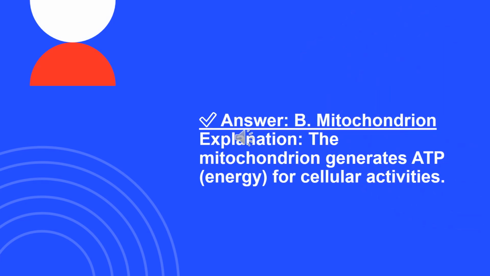Mitochondrion. The mitochondrion is called the powerhouse of the cell because it generates adenosine triphosphate, ATP, the energy currency of the cell. Cells need ATP to carry out various functions, such as movement and growth. Why not the others? Ribosome makes proteins, not energy. Golgi apparatus packages and transports proteins. Lysosome breaks down waste but does not generate energy.